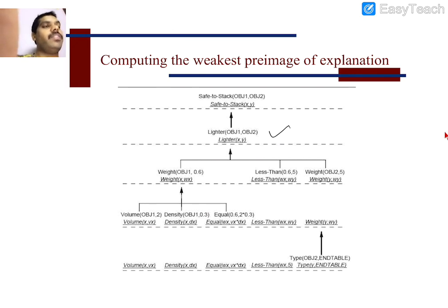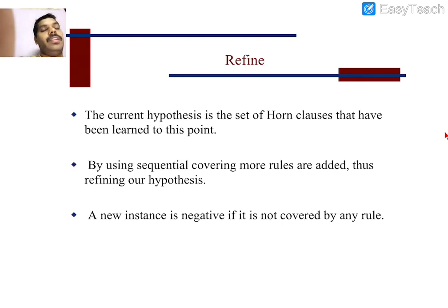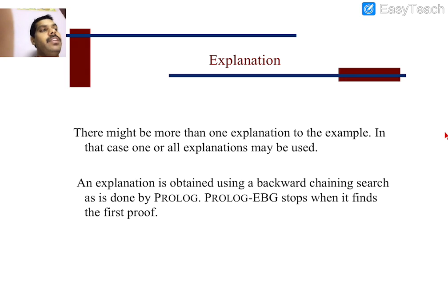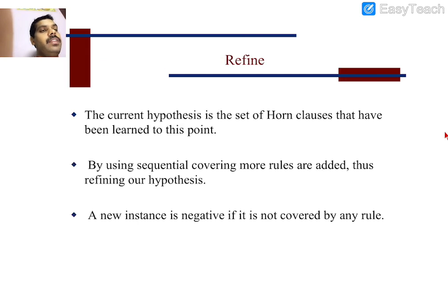In the case of the frontier, all the features which are given to us are considered. Step by step, we need to identify what features are going to play a major role, what features are going to be ignored, and what features are going to have a negative impact. Analyze and refine. Yes or no? So here, first thing is analyze the explanation, then analyze and refine.